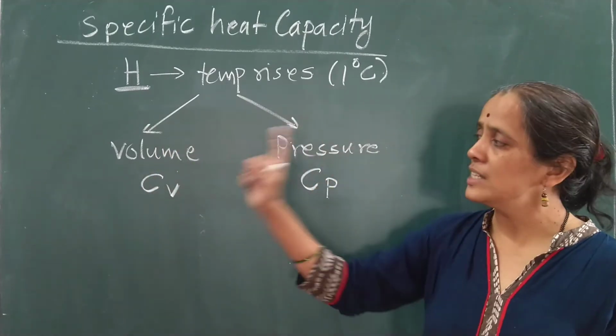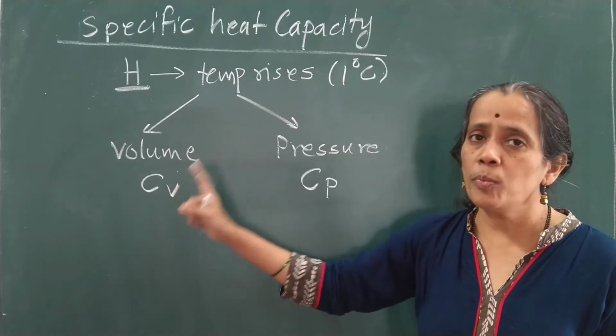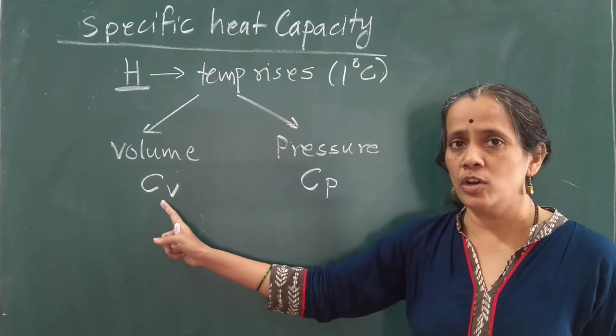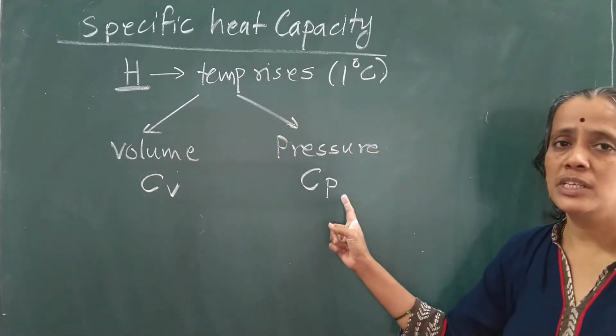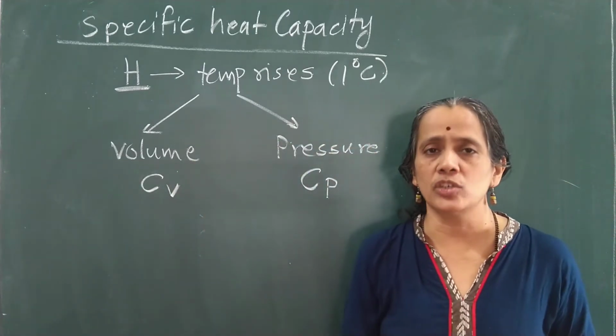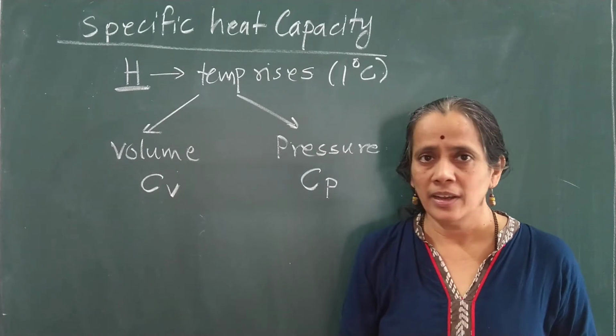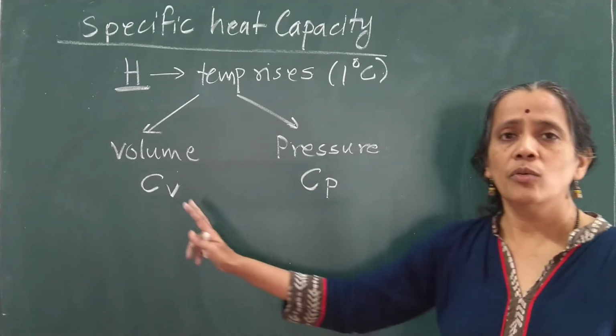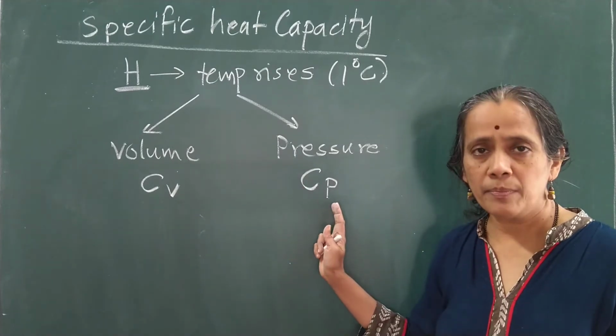And therefore, there is a need to define two specific heats. One is specific heat at constant volume, and another is the specific heat at constant pressure. Clear?